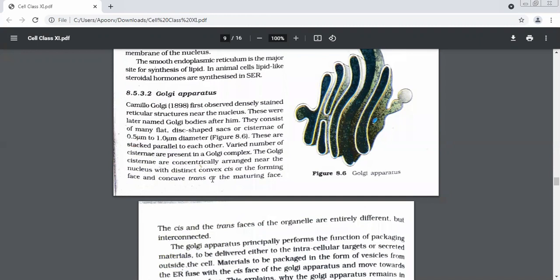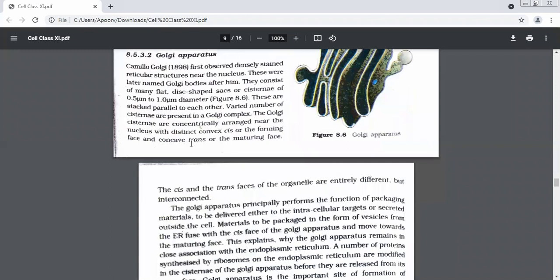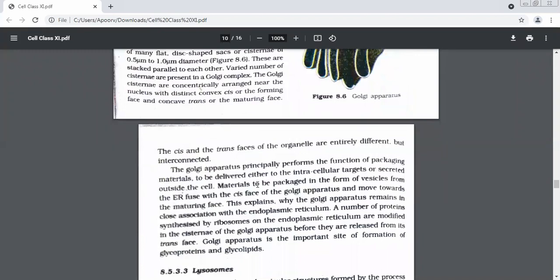And the other one is the one which is away from the nucleus. We call it the trans or the concave face. Convex is the one closer to the nucleus, the one which is farther away we call the trans side. They were arranged around the nucleus, so we have two faces. One is the cis and the other is what? Trans. The cis and trans faces of the organelle are entirely different, but they're interconnected.